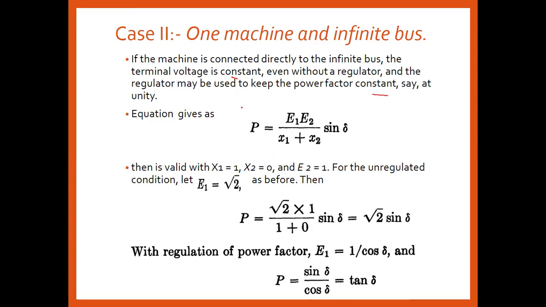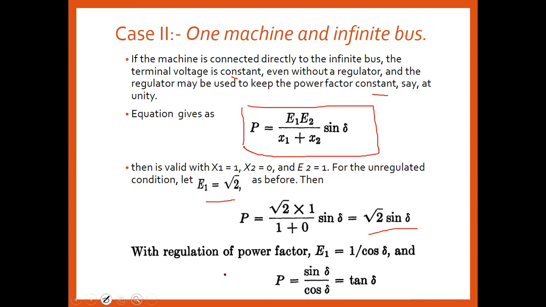So the power equation that we all know for the two machine system is E1 E2 upon x1 plus x2 into sine of theta. Thus, this is valid for what? x1 is 1, x2 is 0 because it is an infinite bus, and E2 is equal to 1. For the unregulated condition, E1 is equal to root 2. So the power is root 2 upon 1 into sine of theta. This is nothing but the unregulated power.